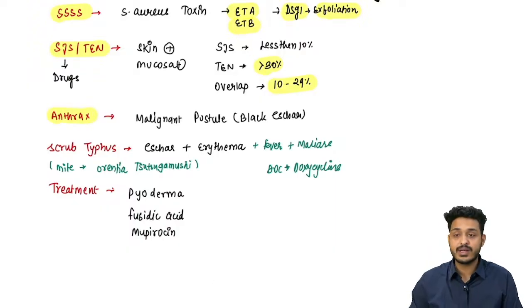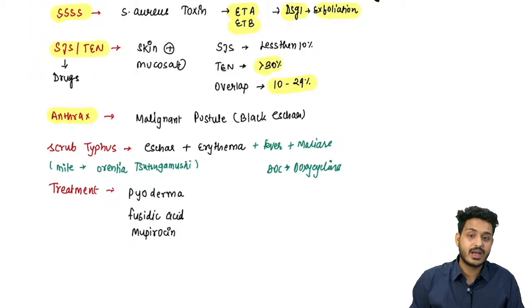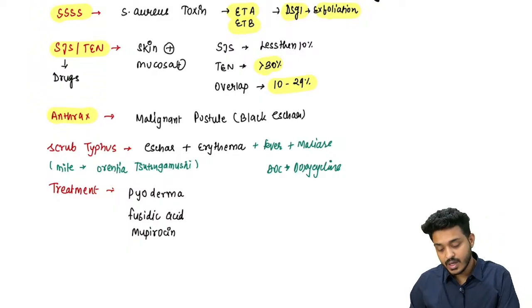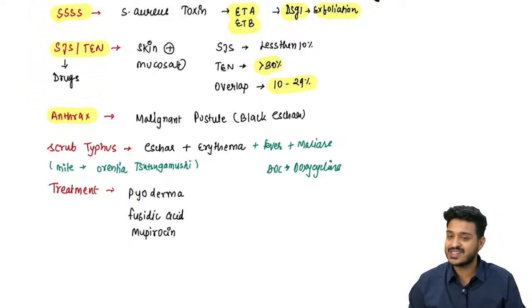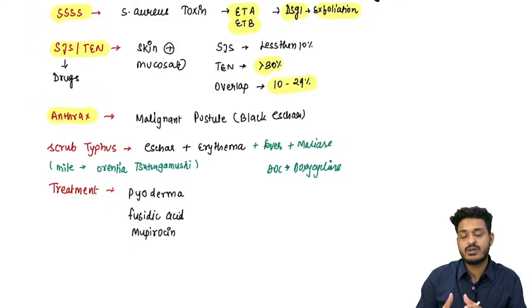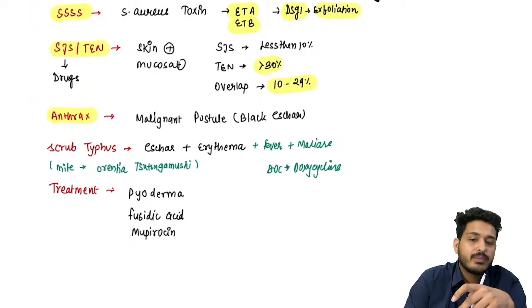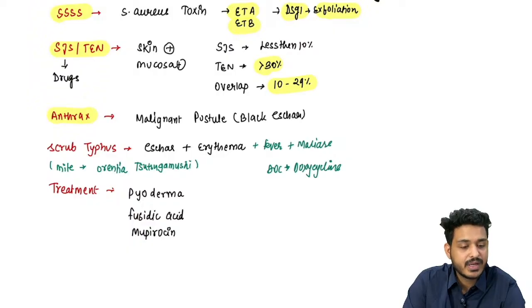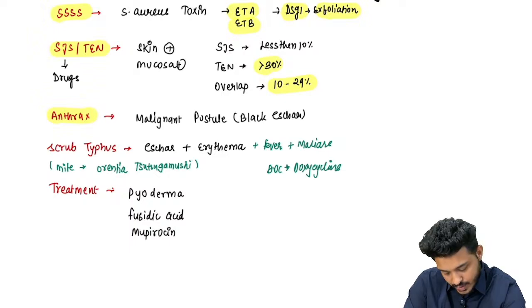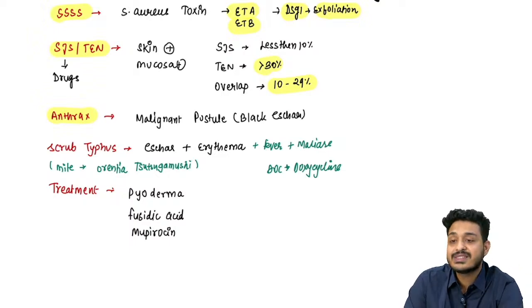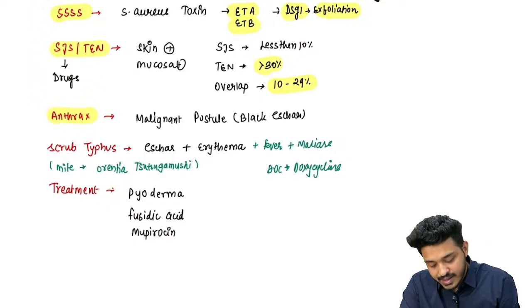What about anthracis? These are two important black lesions they are asking you, right? They will tell you the history. In the last exam they gave you the history: there is a farmer who is going to the forest, right? And after coming from the forest, you are finding some black color lesion. So there are two important black color entities that you should be remembering. What are those two? The first one is going to be anthracis, another one is going to be scrub typhus, right? So दो black color के lesion याद रखने.